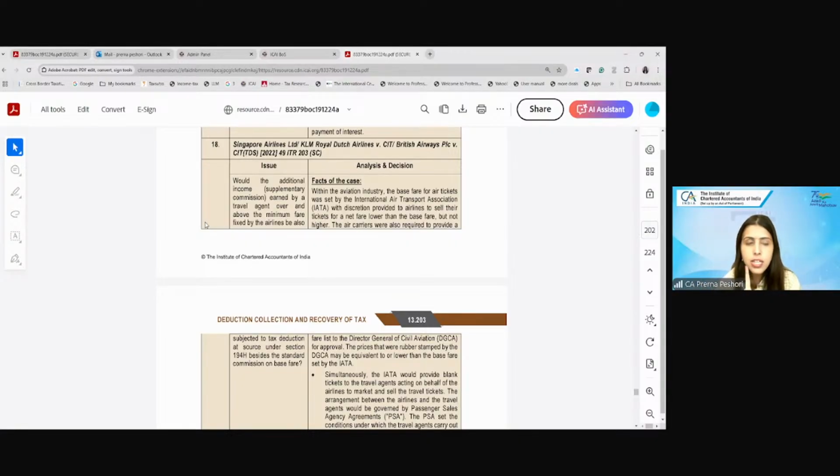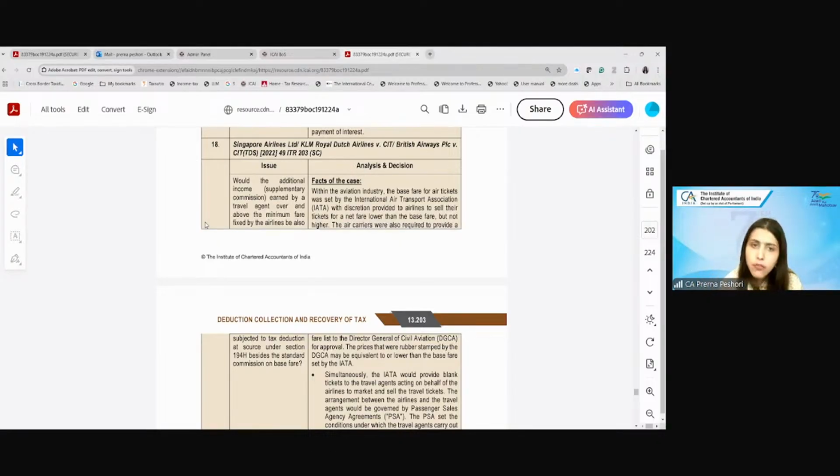Have you seen that when you try to book tickets on Make My Trip, suddenly the price increases? They don't alter the base fare. The base fare remains the same. Then the charges can get varied, right? Or sometimes they will alter the base fare itself, which is again set by the International Air Transport Association. So they cannot go beyond that.